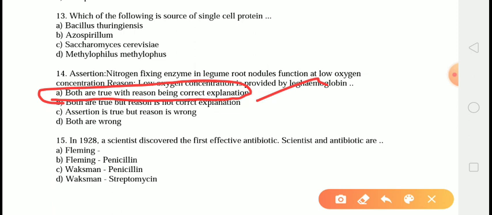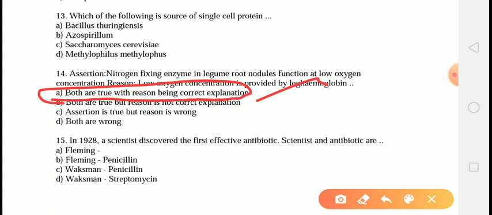Nitrogen fixation takes place in the presence of the enzyme nitrogenase, which is active in anaerobic conditions. This enzyme is present in the root nodules of leguminous plants. A red pigment called leghemoglobin is present in the cytosol of the nodule cells.